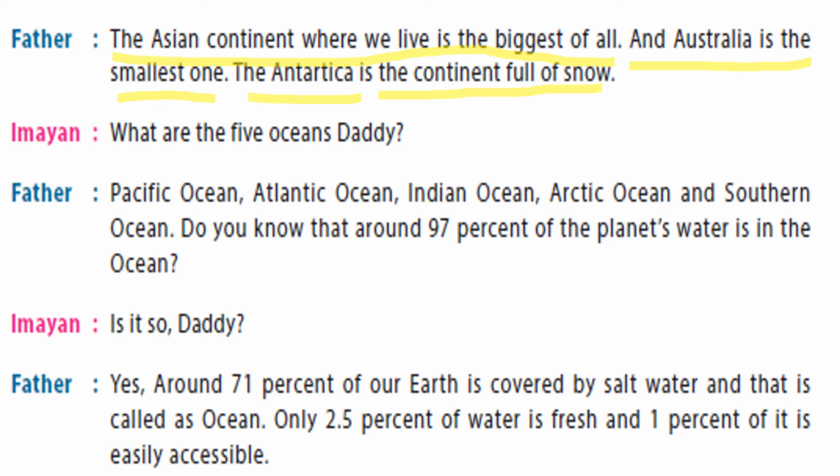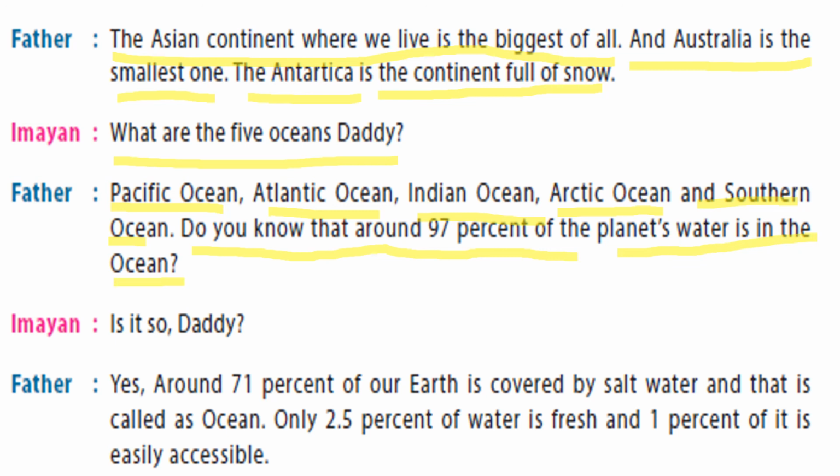What are the 5 oceans, Daddy? He is asking. Pacific Ocean, Atlantic Ocean, Indian Ocean, Arctic Ocean, and Southern Ocean. These are all the 5 oceans. Do you know that around 97% of the planet's water is in the ocean?